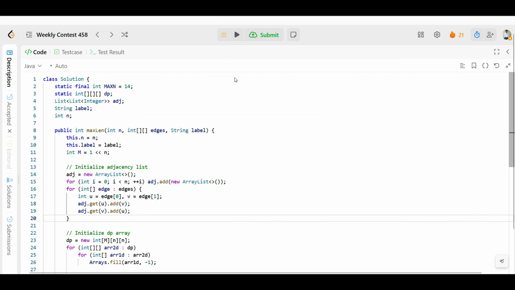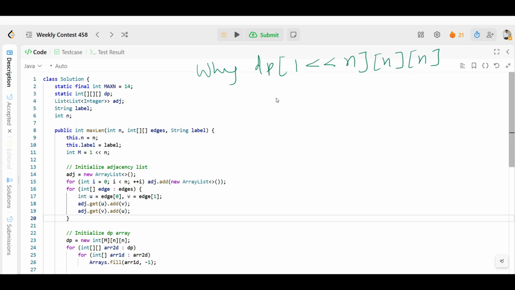Let's suppose we'll use dp 1 shift n and n. We'll use this thing, that is why I'm talking about. So this time n was what? 3. So if n is 3, then mask becomes what? From 0 0 0 to 1 1 1, meaning 0 to 7. Can we say that?